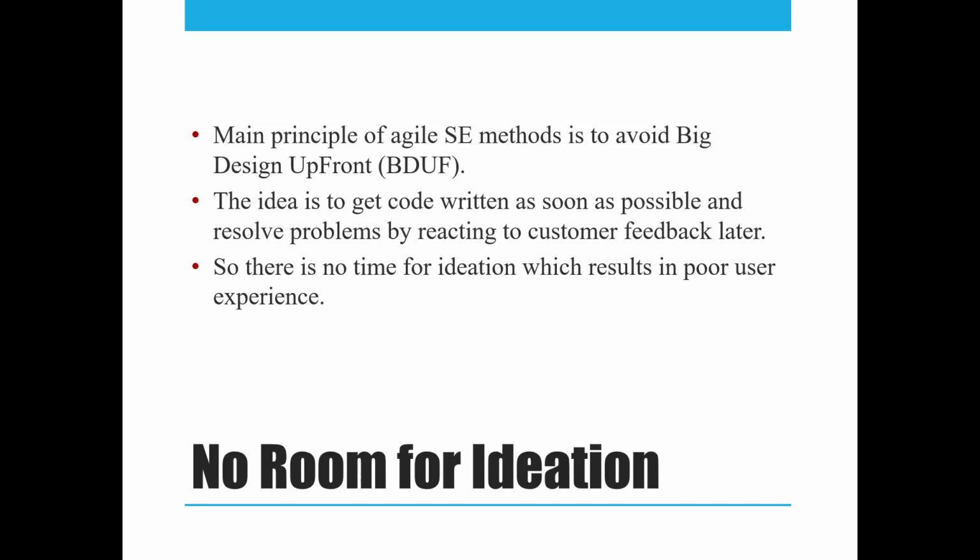The other thing which is not considered in agile software engineering is there is no room for ideation. That means there is no brainstorming done about which module to be placed or which of the functionalities are really very important. It basically avoids big design upfront. That means there is no designing phase which is there. On the fly designs are made by the developers about the developing the functionalities, which is also not discussed in detail, and when the customer gives feedback, depending on that some changes are made in the UI which is there.